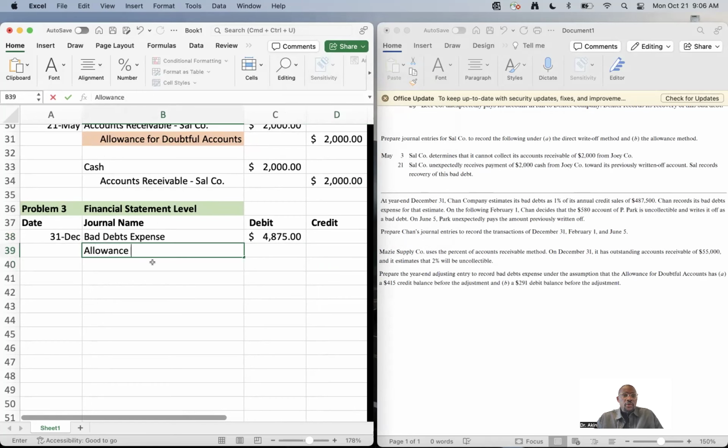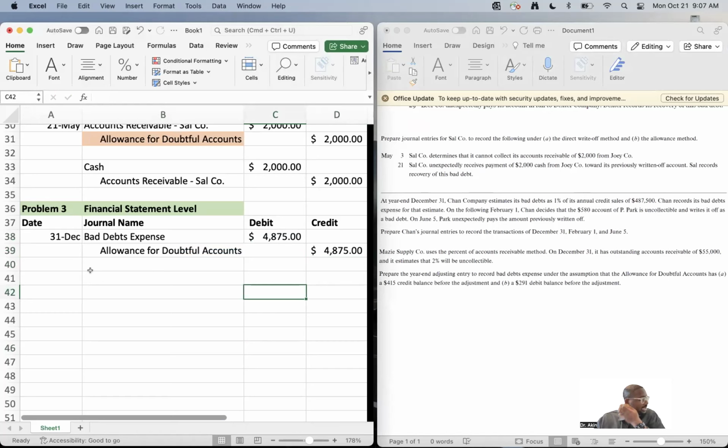Allowance for doubtful accounts. So that's what we're going to credit there. And that's it. Pretty straightforward, very clean to the point. Debit bad debt expense, credit allowance for doubtful accounts. But that does not complete the problem.